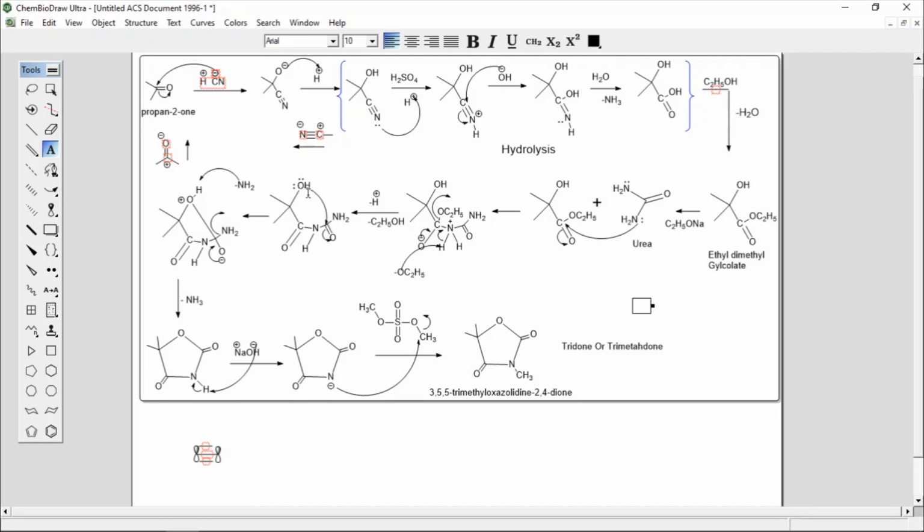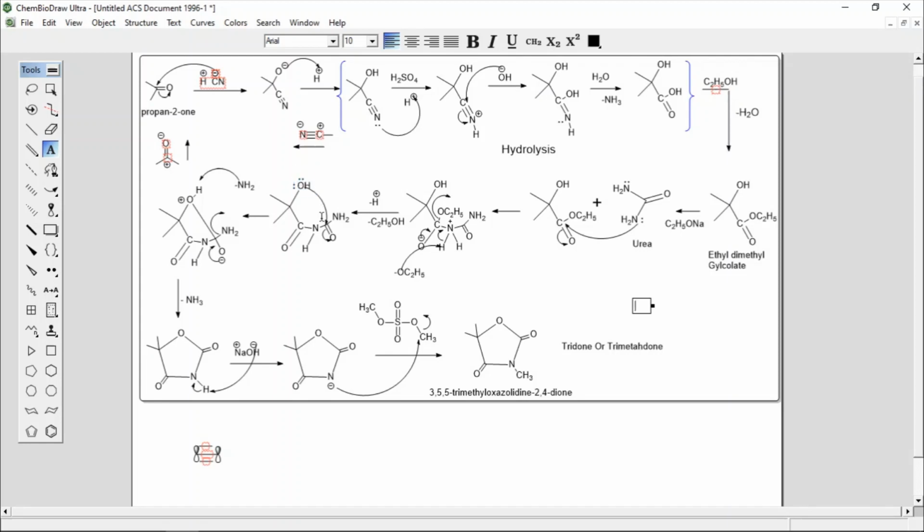Then in this step, what happens? Your hydroxy group attacks intramolecularly on the carbonyl carbon of the amide. So this is your amide, same like your ketone and ester. This carbonyl carbon of the amide is electropositive in nature, an electron deficient center. And oxygen has lone pairs of electrons. You know that oxygen has two electron pairs, that is, lone pairs.